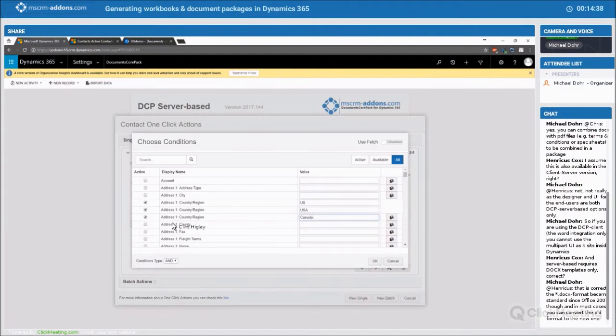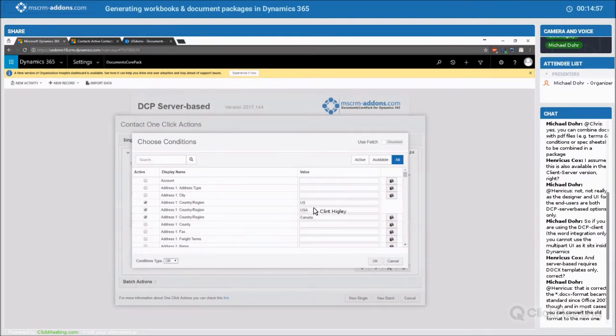Great. So I have those 3 in there, and as this is part of the multi-part, the condition types, I can separate those with the or. So I want this to be US or USA or Canada. I wanted to show and merge that particular document.